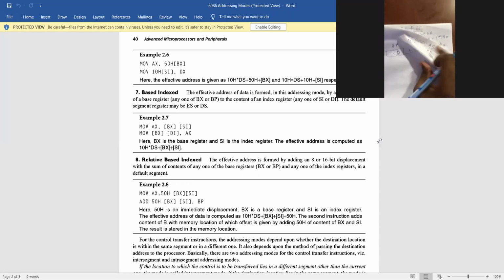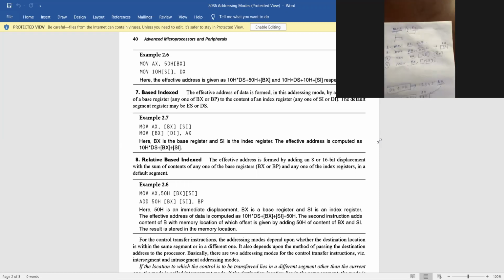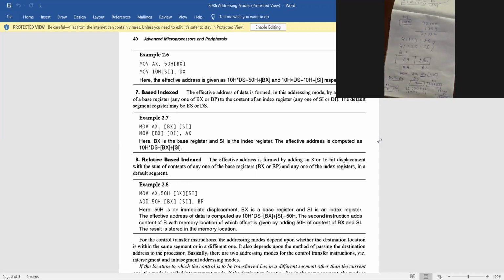Why is it called relative? Because whatever physical address you are generating, there is 12,000, and with that 50H will be added. 50H will be added. Is it clear? Yes, sir.